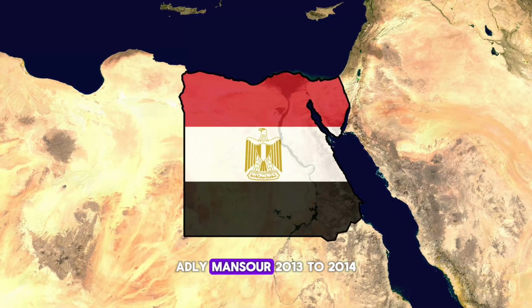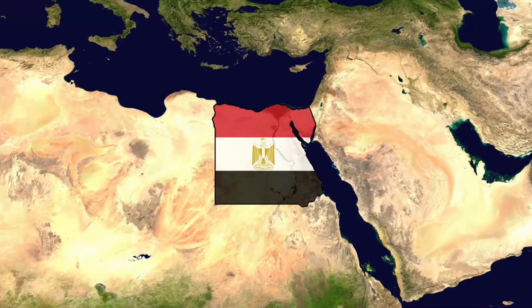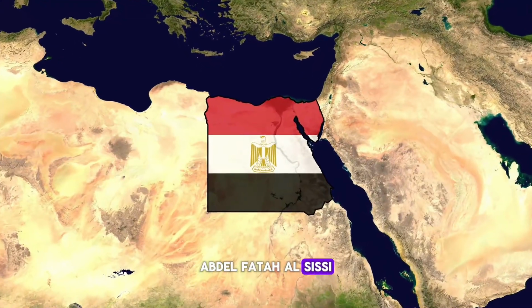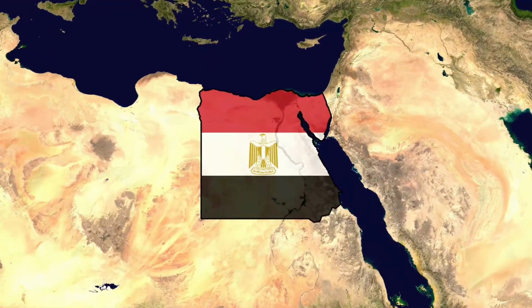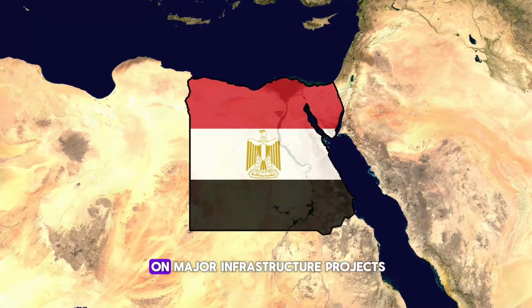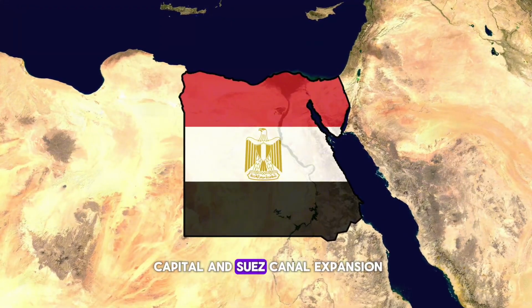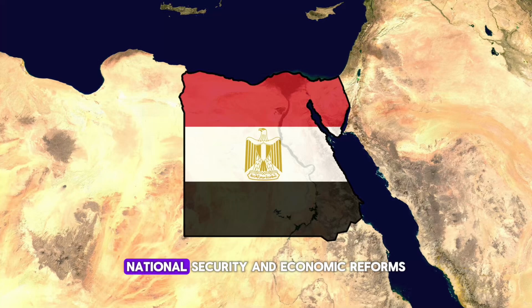Adli Mansour, 2013 to 2014, served as interim president following Morsi's removal. Abdel Fattah el-Sisi, 2014 to present, the current president. His administration has focused on major infrastructure projects, like the new administrative capital and Suez Canal expansion, national security, and economic reforms.